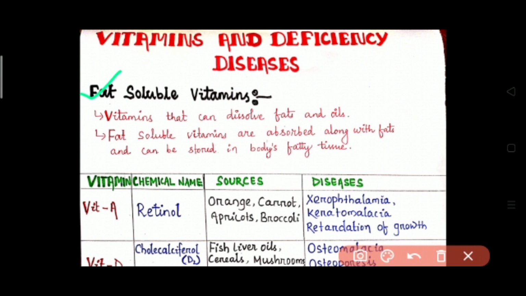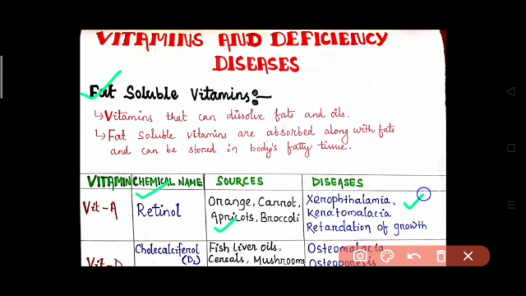So first is vitamin A. The chemical name of vitamin A is retinol. The sources from where we find vitamin A are orange, carrot, apricots, broccoli, etc. The diseases that are caused due to the deficiency of vitamin A are xerophthalmia, keratomalacia, retardation of growth.